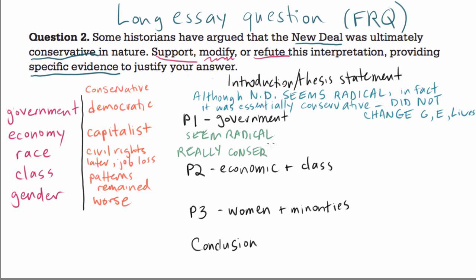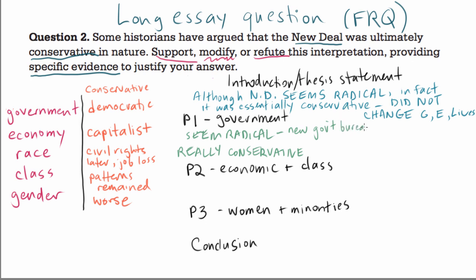So we can say what seems radical, specific examples of things that might seem radical. And it's in giving these specific examples where you're going to really wow the reader by showing the breadth of your knowledge. So it might seem radical that there's a whole new government bureaucracy around the economy.